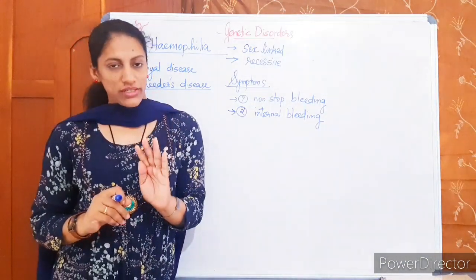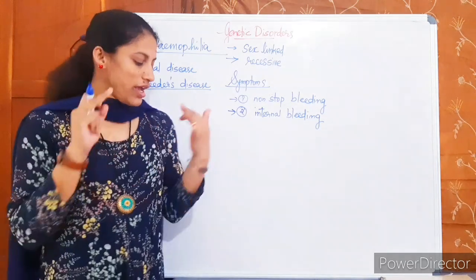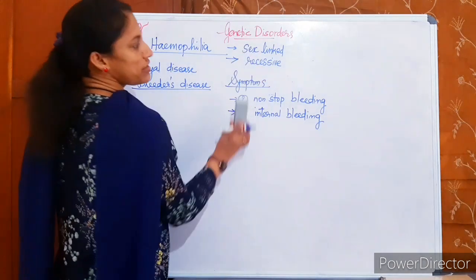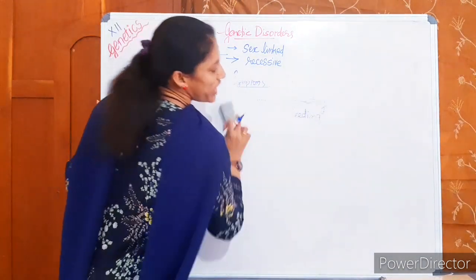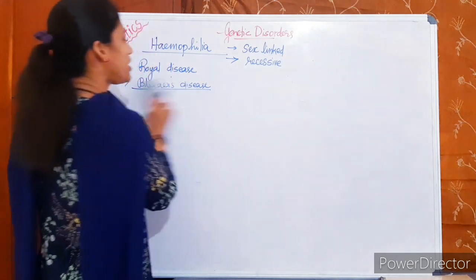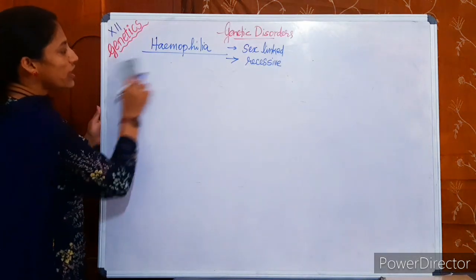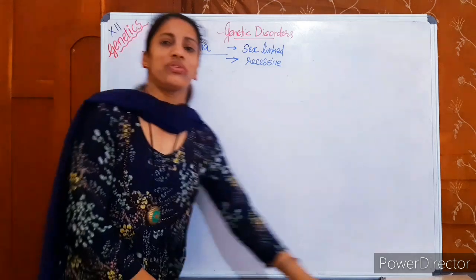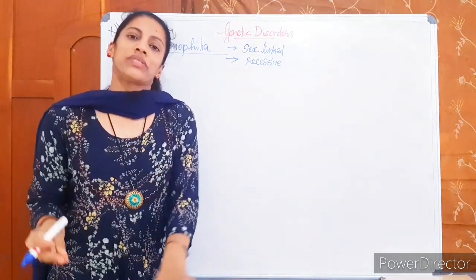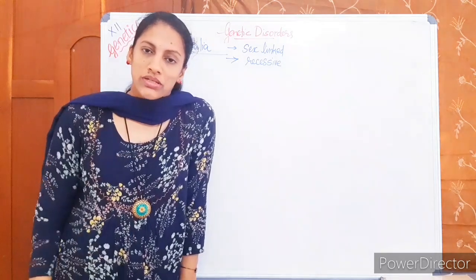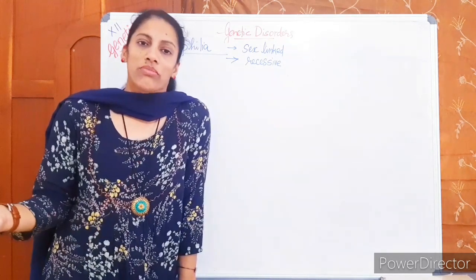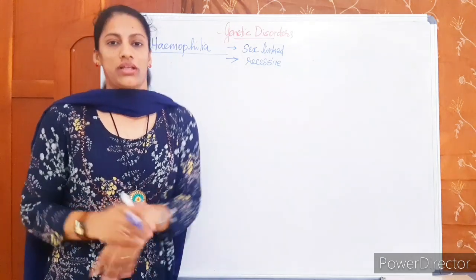So hemophilia is known as royal disease and as bleeder's disease, and it is a sex-linked, recessive disease. Then come to the genetics of the disease. Symptoms we have discussed. Then what may be the reason? If a person has a small wound and shows continuous bleeding, what happened to that person? Something needed for blood clotting is not formed. Blood clotting is not there.